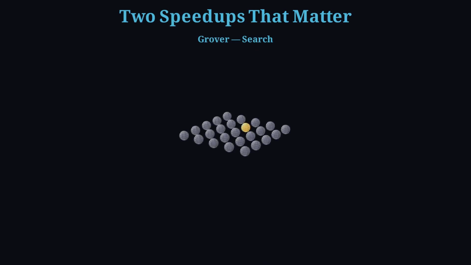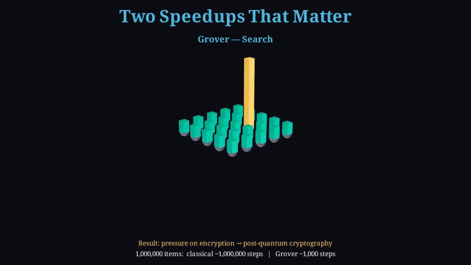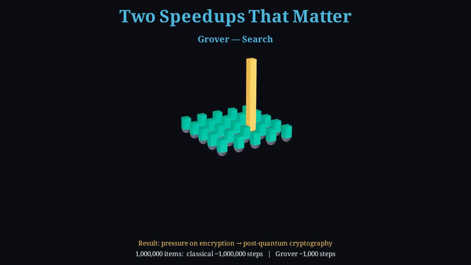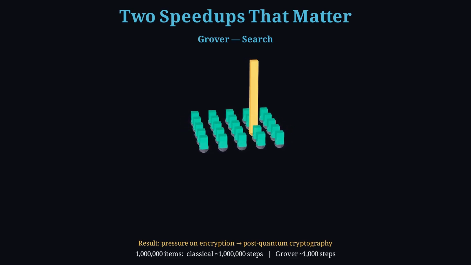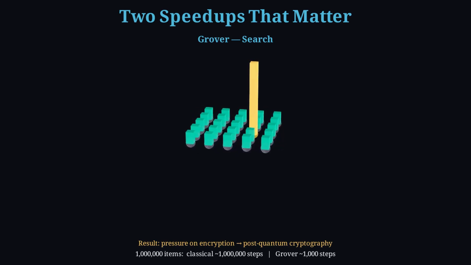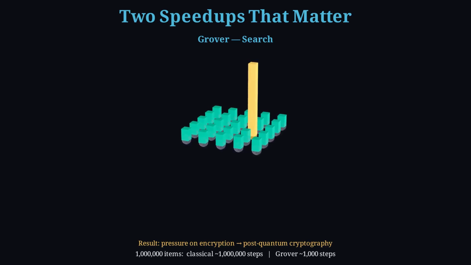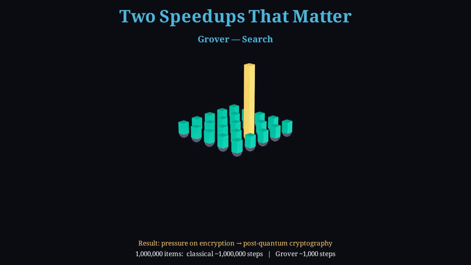Grover's algorithm is quieter but broader, searching 1 million unsorted items. Classical: about 1 million steps. Grover: about 1,000, which is the square root of 1 million. Quadratic, not exponential, yet it applies to unstructured search across databases, AI and optimization. Two different speed-ups, two different reasons quantum computing matters.